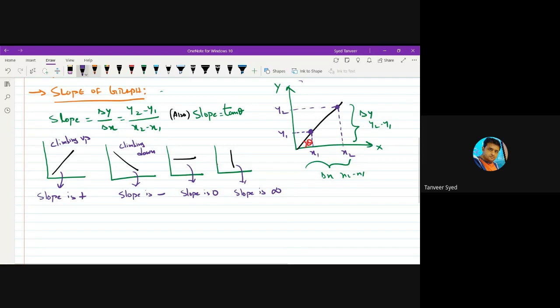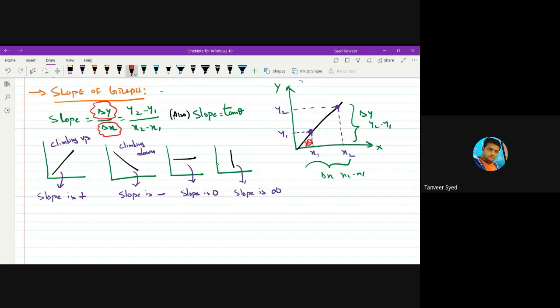Next, the second technique which we use to extract information from graphs. But remember one very important point: whenever you are calculating slope, you are dividing the quantity on the y-axis by the quantity on the x-axis. All this is mathematics.